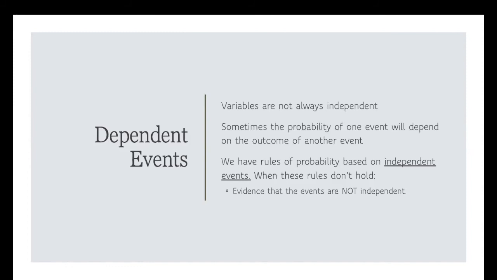So we've already talked about some equations that we can use for calculating probabilities based on independent events. And so what we can do is to look at situations where those probabilities, assuming independence, don't match what we actually see. And from that, we can infer that the events actually aren't independent, that the outcome of one event is actually influencing the outcome of the other.